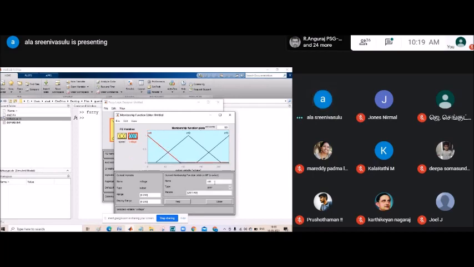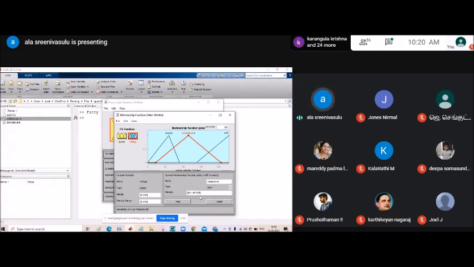In this one, we are taking low voltage. Here the parameters are 0, 60, 90. This is low volt. Then click on membership function 2, medium volt.